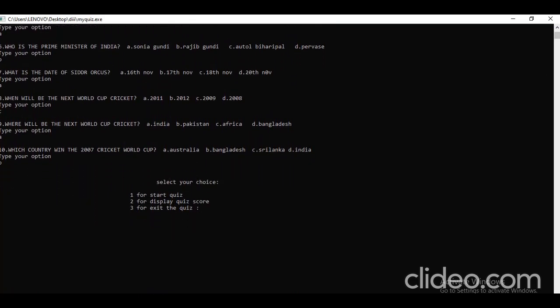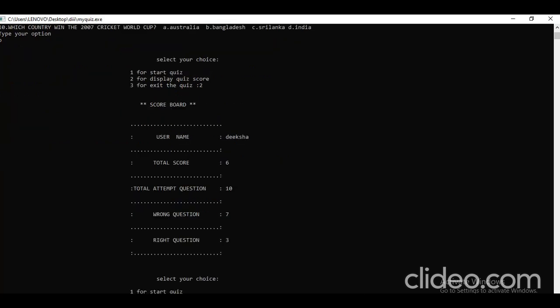Again we select from start quiz, display quiz score, and exit the quiz. Now I display my score. I got 6 marks, total attempts 10, wrong questions 7, right questions 3. Because each right question gives 2 marks, I get 6 marks.